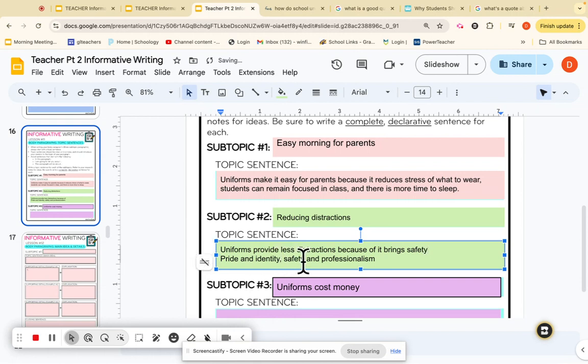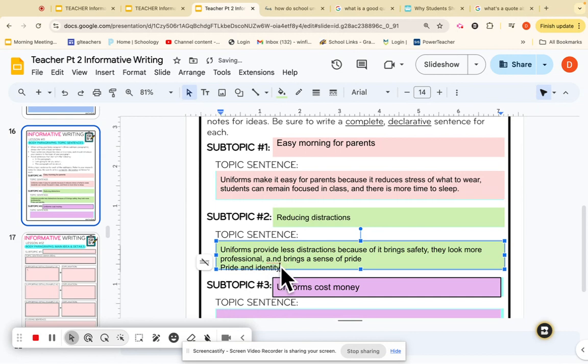I'm going to erase this. They look more professional. I'm going to get rid of this because I just wrote that in my sentence. And brings a sense of pride.